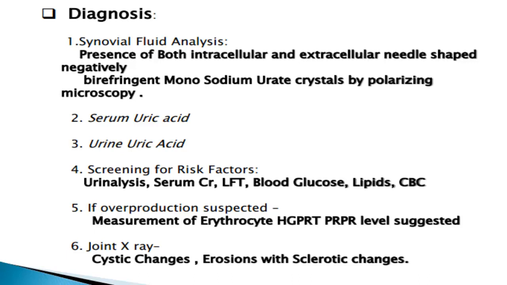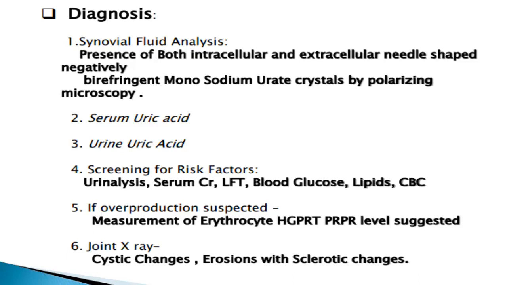Now, we also have to do some screening tests to evaluate risk factors. We have to do serum creatinine, LFT, blood glucose, lipids, CBC. These are the common tests that we do for screening. Now, if we suspect overproduction, then we measure erythrocyte hypoxanthine guanine phosphoribosyl transferase or phosphoribosyl pyrophosphate level.